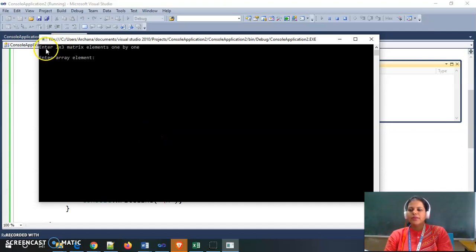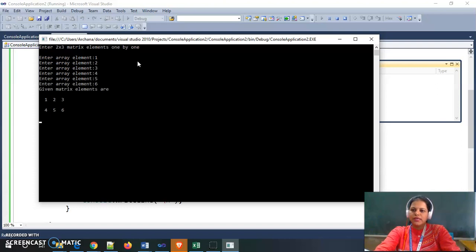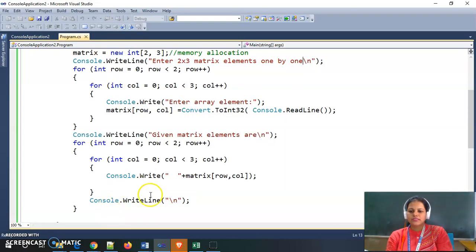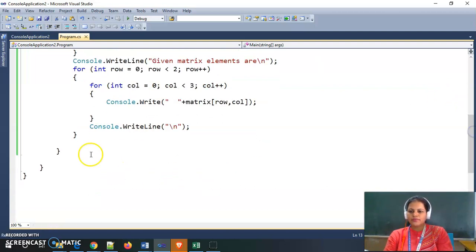It gives me the message: enter 2 by 3 matrix elements one by one. If I give elements as 1, 2, 3, 4, 5, 6, then given matrix elements are like this. I am not using Console.ReadKey here, so my output is displayed and immediately we go back inside the code window.